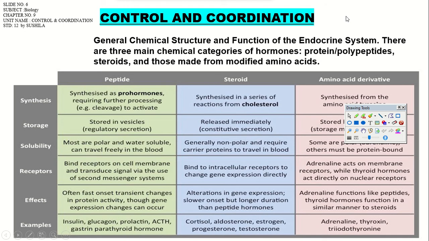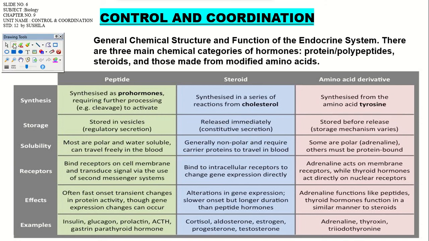So today our chapter is going to be control and coordination. That is chapter number 9, right? Regarding the general chemical structure and function of the endocrine system, there are three main categories of hormones. You have to be clear with their properties and particular terms. For peptide hormones, the synthesis requires processing, meaning it is present in an inactive form, and it requires certain processes to become active.